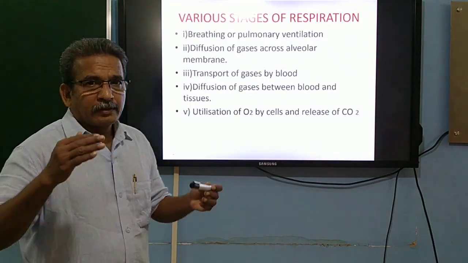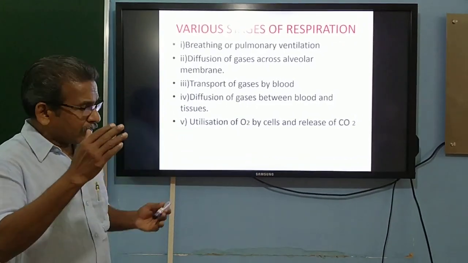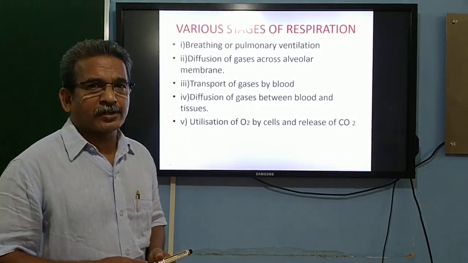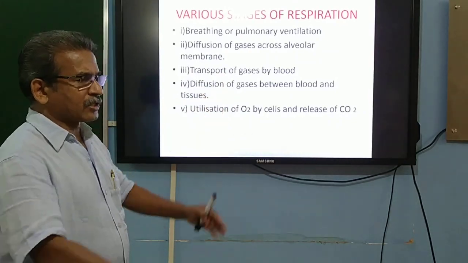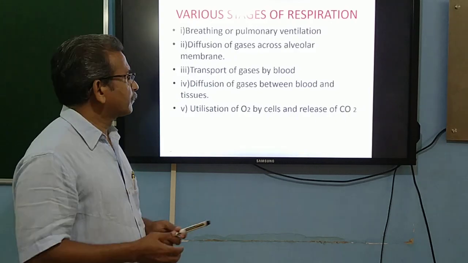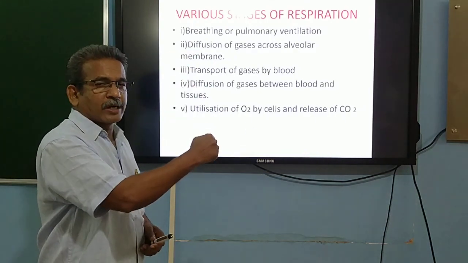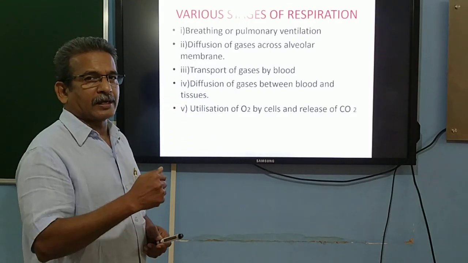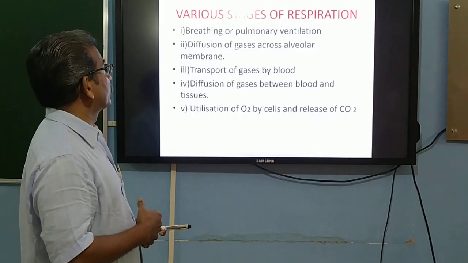Next we will be looking into the different stages of respiration. Now we have seen how the respiratory system is placed in our body. As we have already mentioned, it begins from the nostrils and ends in the lungs, and the terminal part of the lungs we call the alveoli.